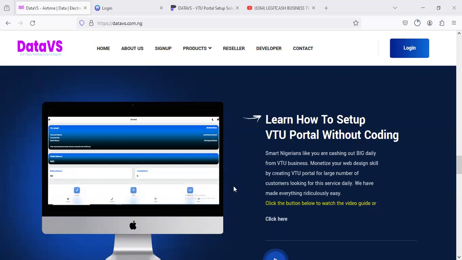Now, the good news is that Data VS is a VTU script that is focused on airtime, data, cable subscription, API, and VTU portal setup in Nigeria. The script is very affordable, easy to operate, and has everything needed to run a perfect telecom VTU business in Nigeria. Now, get the Data VS script today and start earning paid seconds daily from the footprint of people around you.